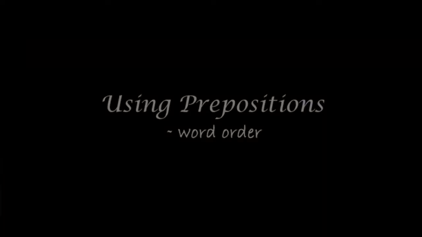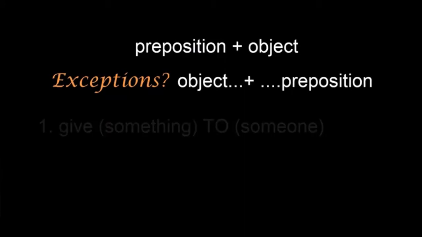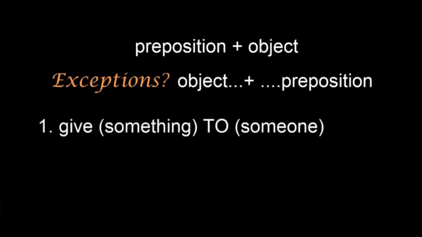Using prepositions: word order. For now, just notice that in most cases a preposition is directly followed by its object. But as you saw, there are times we can separate, or need to separate, the object from its preposition. This happens with the preposition to, as in give something to someone.